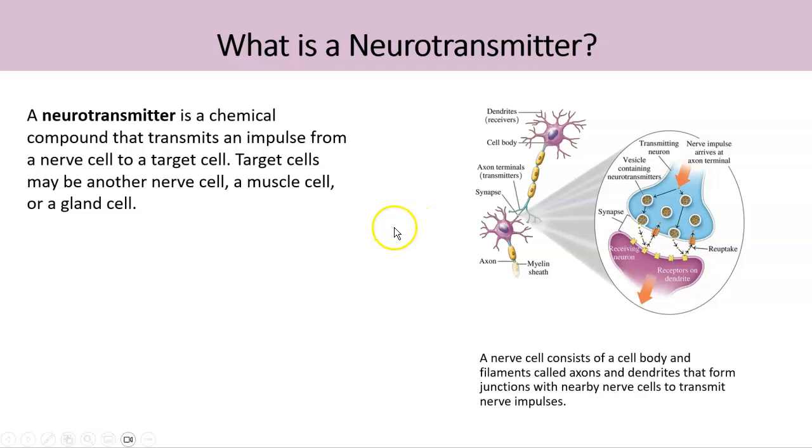And these are the chemical compounds in our body, in our nervous system, that transmit a nerve impulse from one nerve cell to another or to a target cell. These target cells can be another nerve cell or a muscle cell or a gland cell.